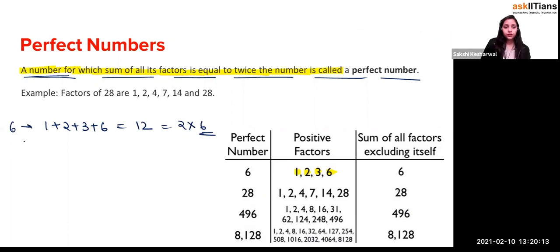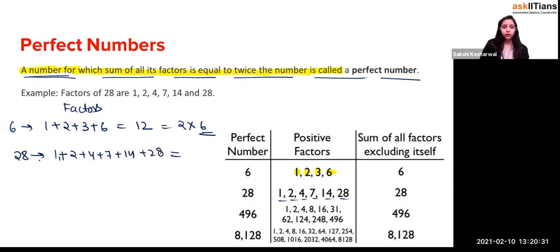Next number is 28, right? So what are the factors of 28? 1, 2, 4, 7, 14, and 28. Just add it up: 1 plus 2 plus 4 plus 7 plus 14 plus 28. It will be 56, which is equal to 2 into 28.